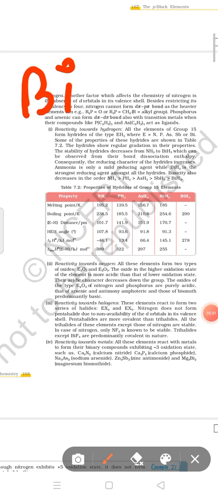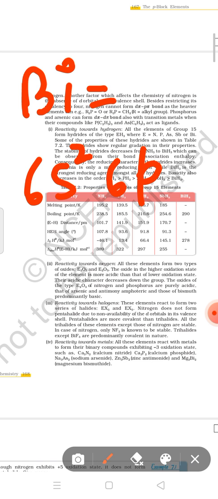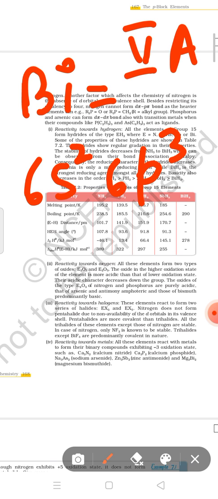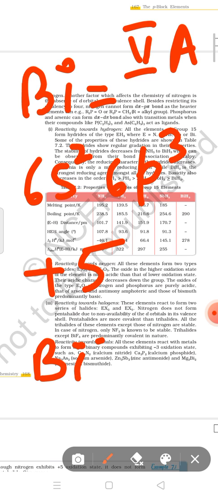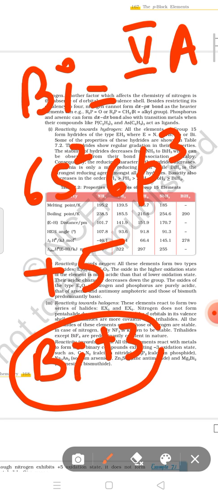Bismuth has the electronic configuration 6s2 6p3. All the elements of group 15, the nitrogen family, show +5 oxidation number, while bismuth shows only +3 oxidation number. Why?